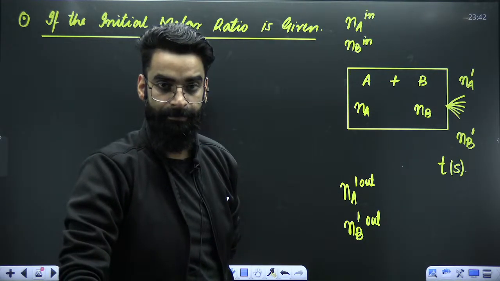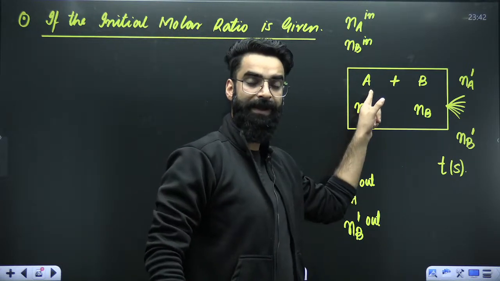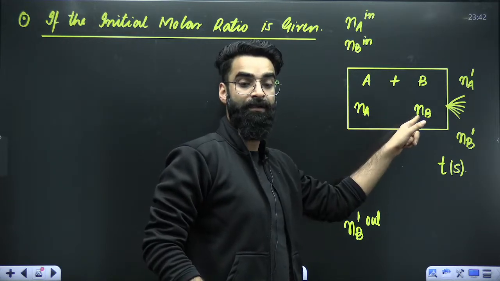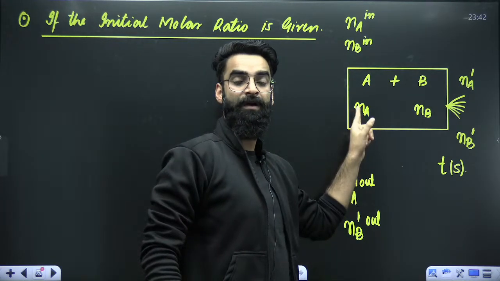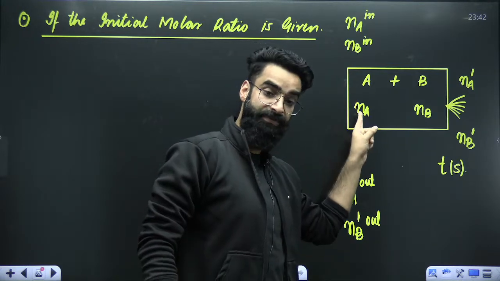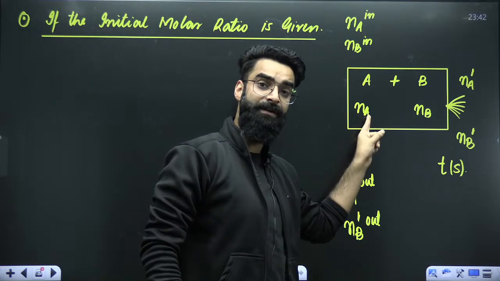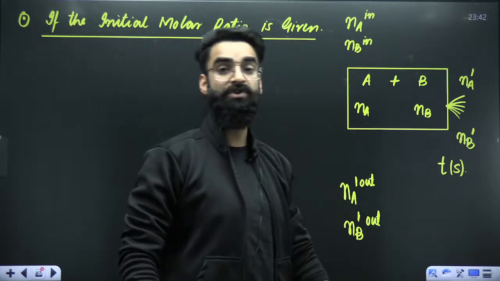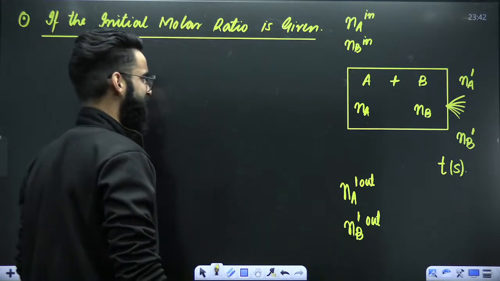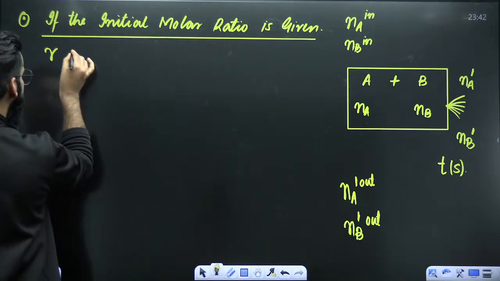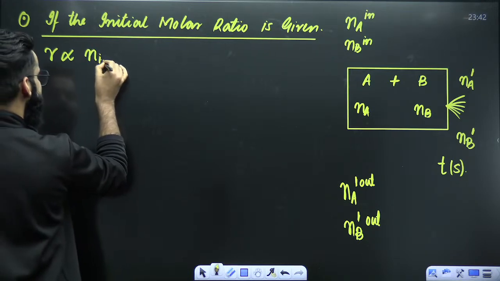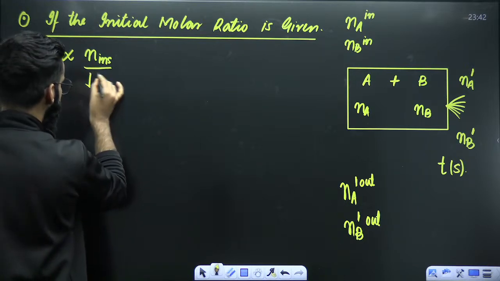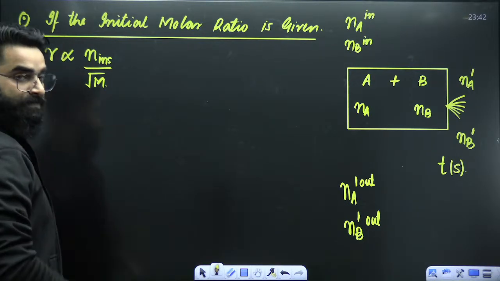Are you clear with this? We have got two gases, A and B. I'm assuming Na is greater than Nb. More moles of A are there in the container. More the moles of A in the container, more the molecules of A in the container. More the molecules of A in the container, more molecules of A will leave the container. Eventually, rate of effusion of A will be more. So can I simply say something like this? Rate of effusion is directly proportional to number of moles of the gas inside the container, and already we know it's inversely proportional to square root of molar mass of the gas, correct?